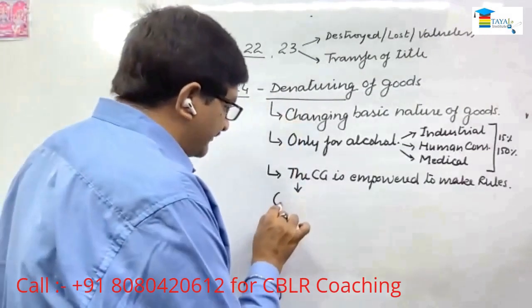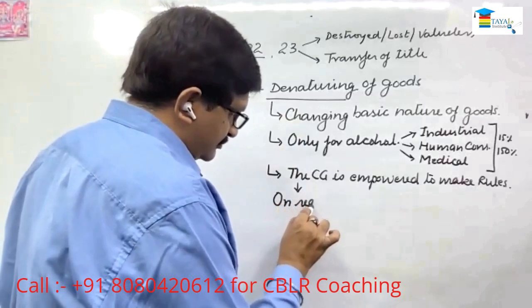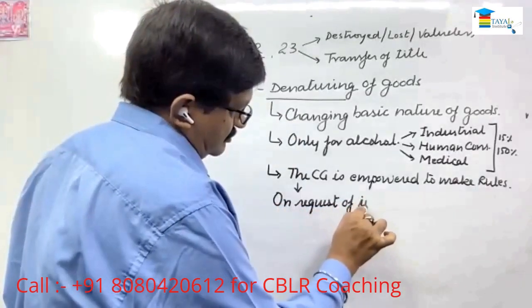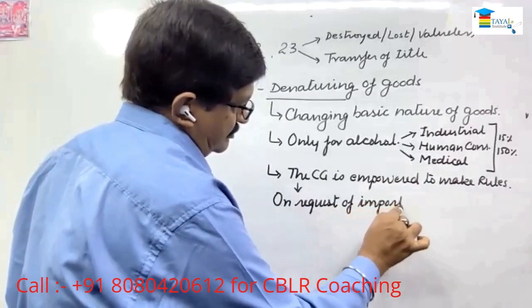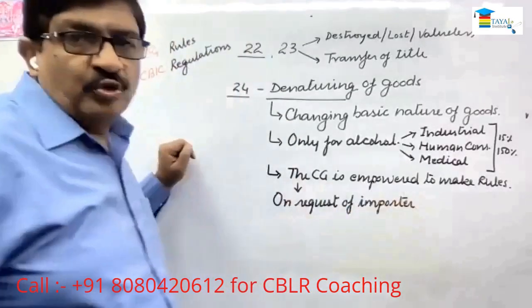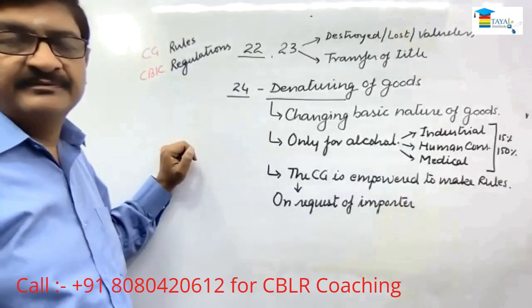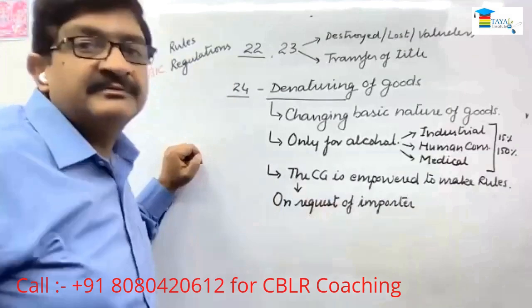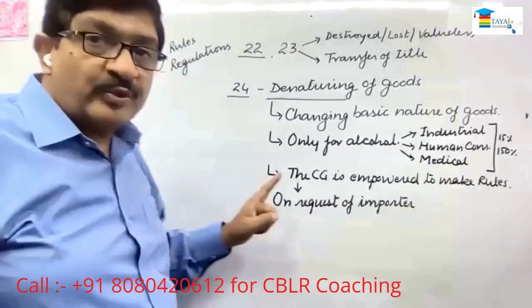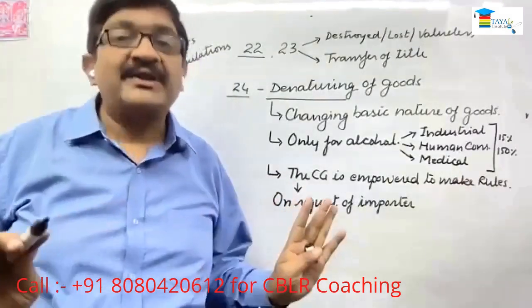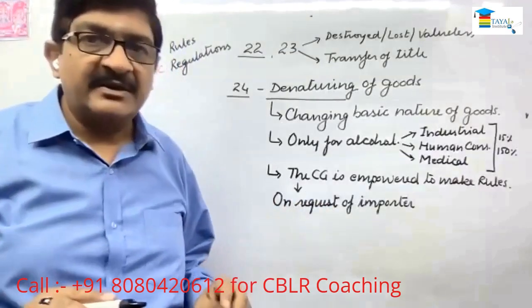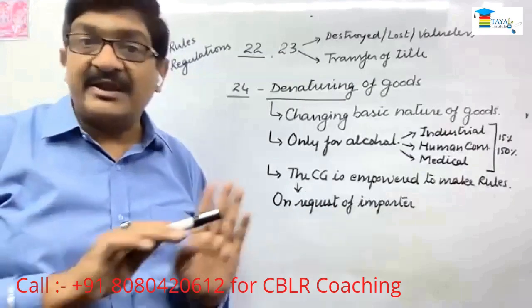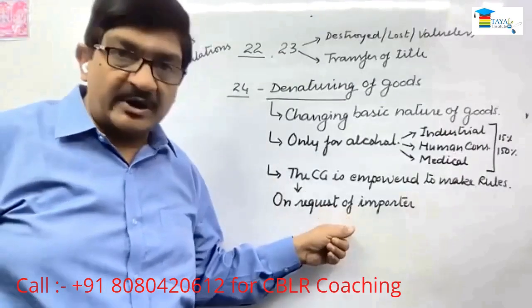On request of the importer. So who initiates the process of denaturing? Officer? No. Importer. Without the request of the importer, the officer cannot do anything. Right? He may suggest that you better go for denaturing, the amount of duty will be less, but he himself cannot do that. So this will be on record.